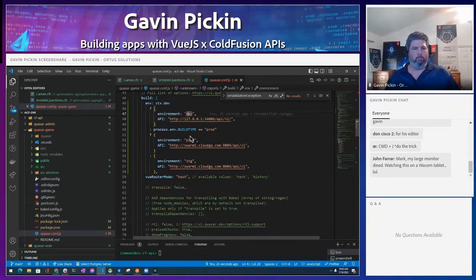Now, if we're in production mode, then it's going to use this URL, and you can even have a staging URL too. But basically, you can have a set of environment variables. So when you're running it locally, it'll hit different endpoints and have different settings. And then when you run in production or staging, it can do that as well. So I think that's pretty cool that you can do environment variables in your Quasar app.